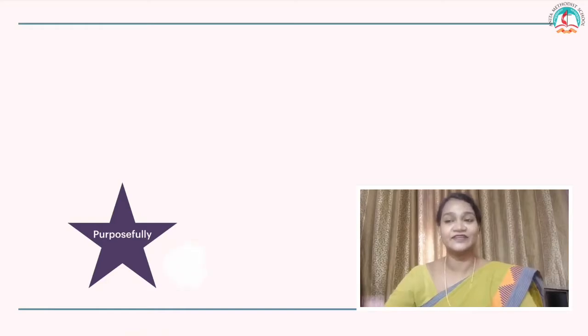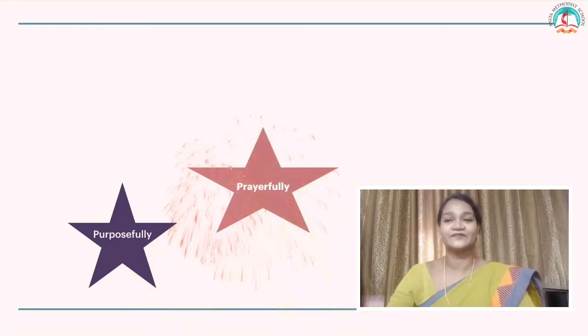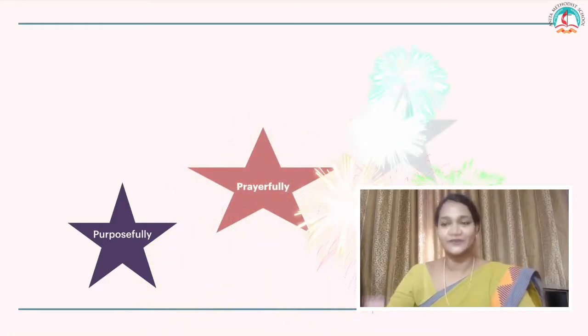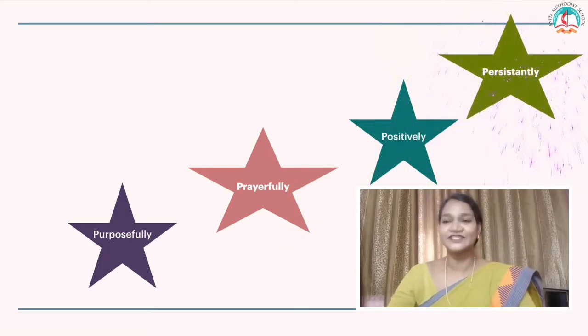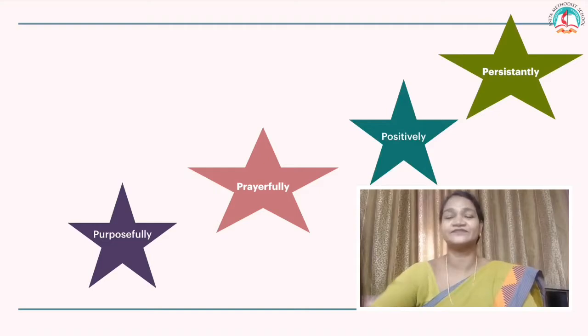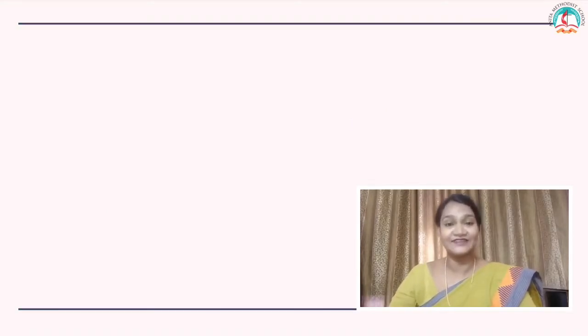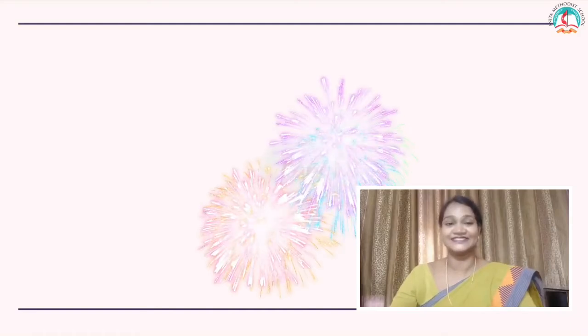A good plan for today is better than the perfect plan for tomorrow. So, how do we achieve it? Plan it purposefully, prepare it prayerfully, proceed positively, and pursue persistently. If we follow all these four steps, we can do wonders, and whatever we plan, whatever we decide to achieve, we can achieve the goals. With that note, with that planning for today, let's go into this lesson.